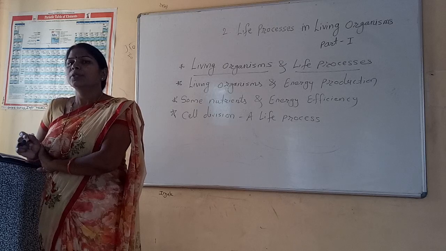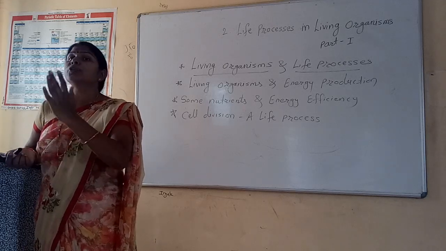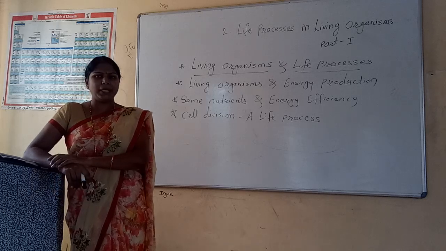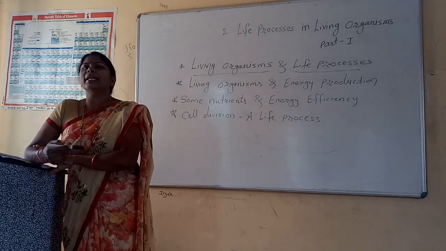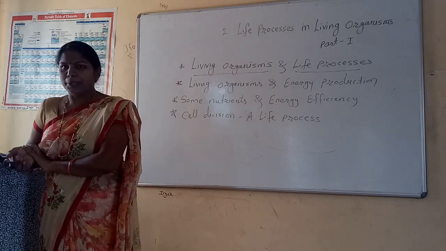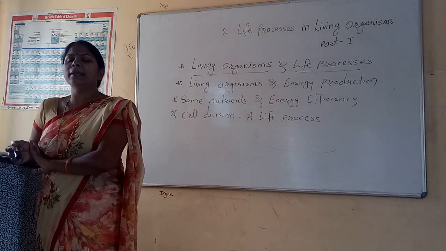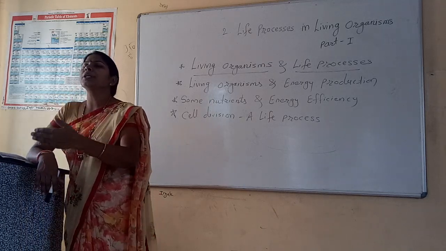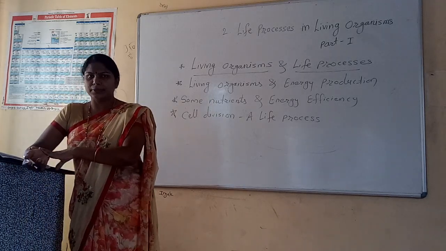For that we have to consider two more systems, the digestive system and the respiratory system. From the digestive system, after the digestion of food, glucose is formed, and from the respiratory system, oxygen is carried from the air to the internal organs like the lungs.